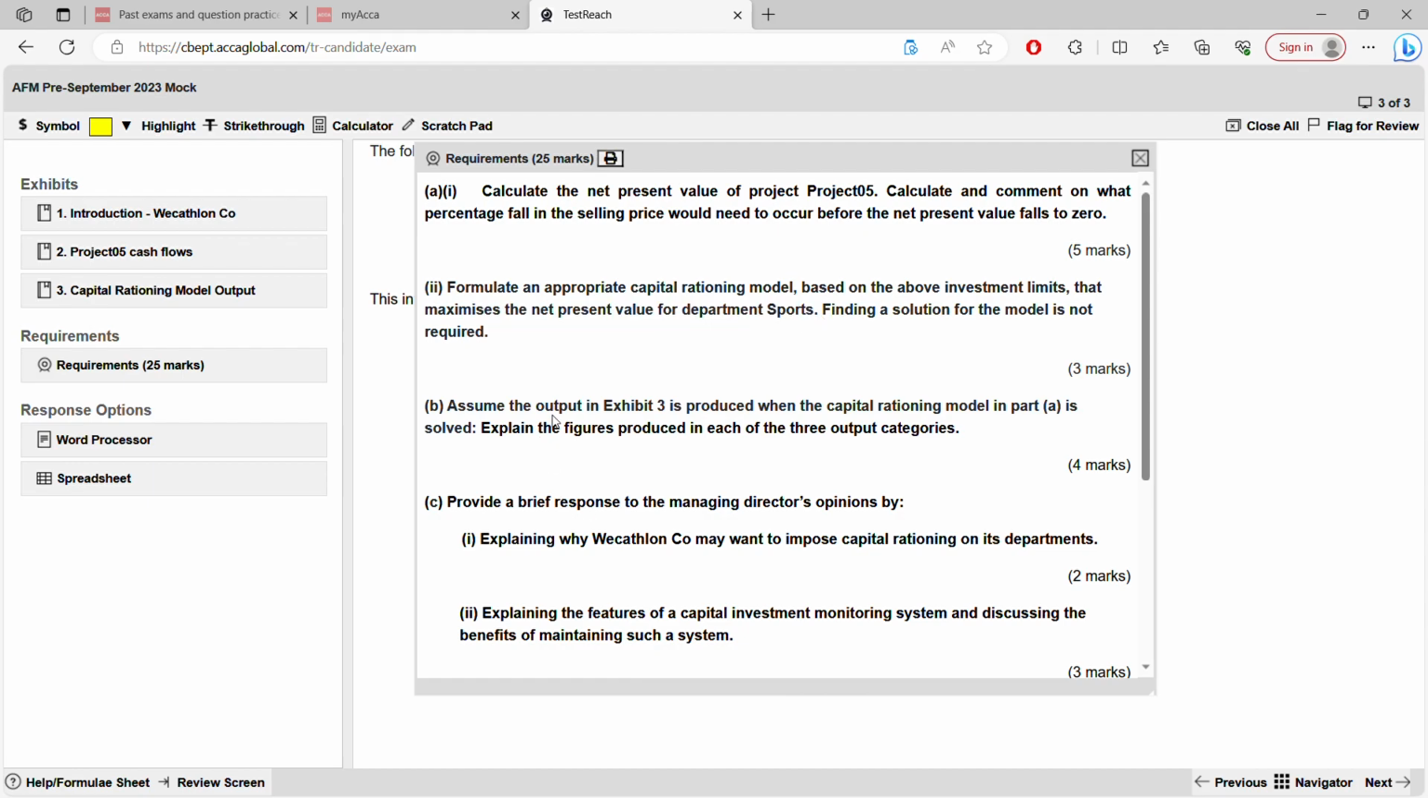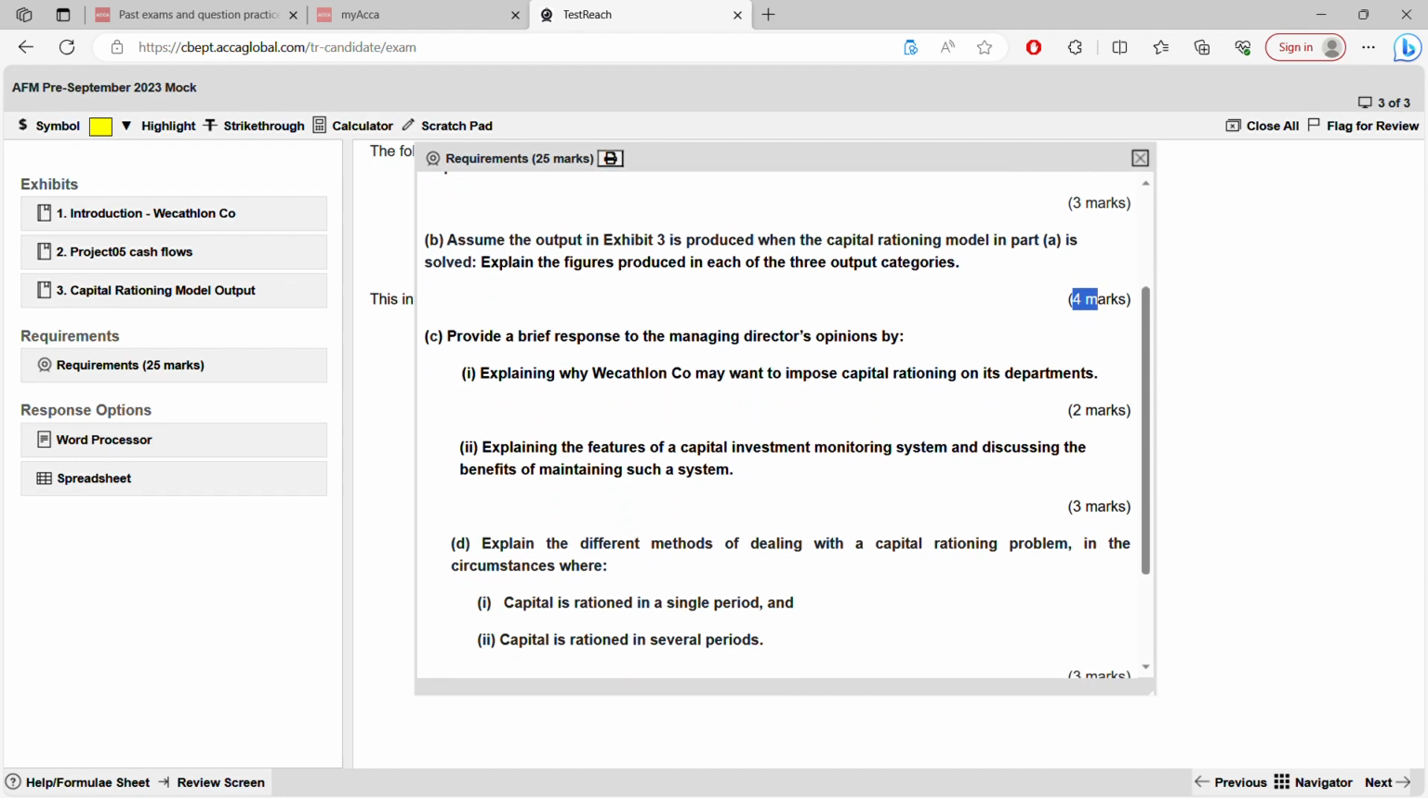B, assume the output in exhibit 3, they have given you the exhibit. So you only have to open this exhibit. When the capital rationing model in part A is solved, explain the figure produced in each of the 3 output categories. You don't have to solve. You just have to explain the figure. And it's for 4 marks.